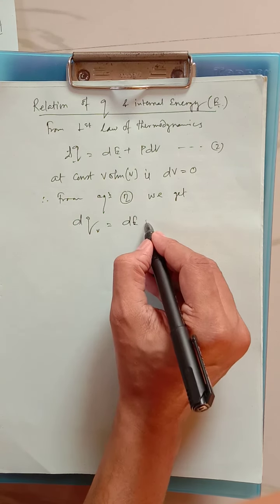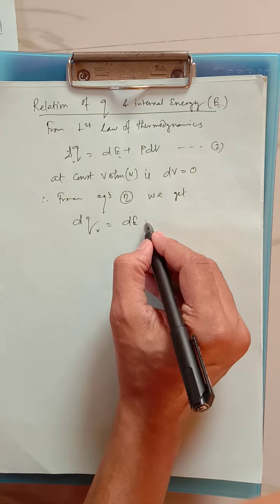Therefore dQV equals dEV. In short form we can write QV equals delta E. It's very important, we have to remember that.